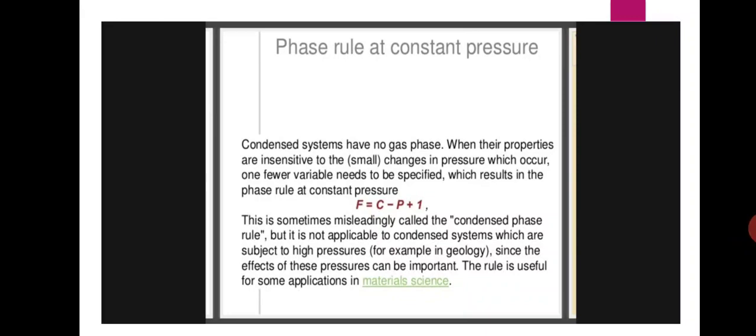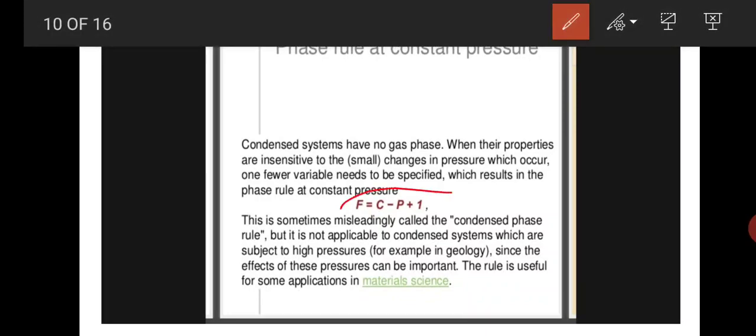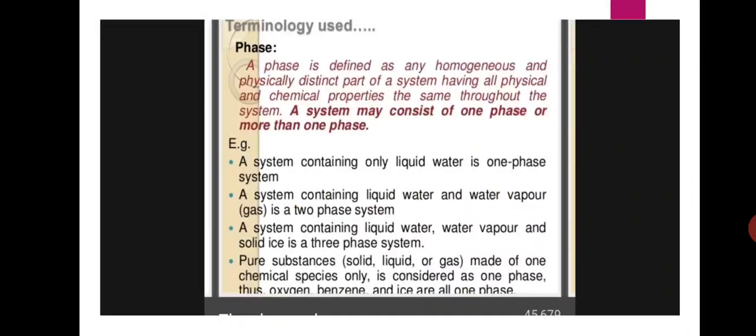What is the condensed rule? For example, some systems do not have a gas phase, when their properties are insensitive to the small changes in pressure. So here we need to condense the phase rule. After the condensation of the phase rule, the phase rule is F = C - P + 1. This rule is a condensed phase rule for some systems.